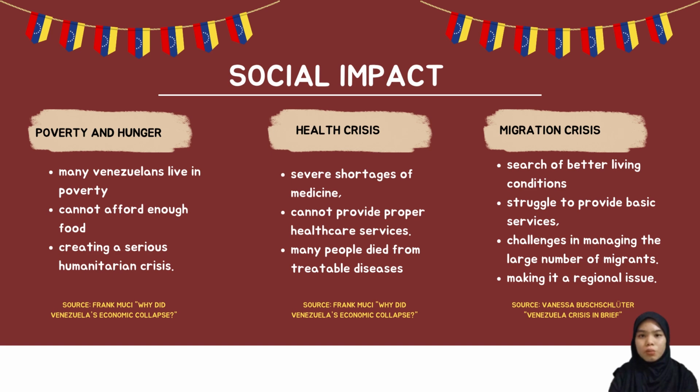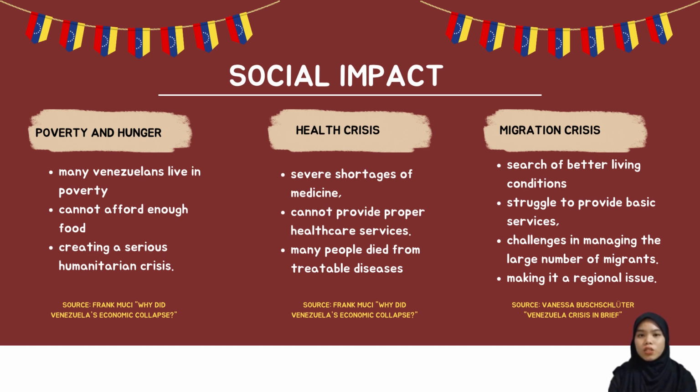According to Venezuela Busleta in the article Venezuela Crisis in Brief 2024, millions of Venezuelans have left the country in search of better living conditions. This mass migration has become one of the worst crises in modern history. Neighboring countries like Brazil and Colombia have faced immense challenges in managing the large number of migrants.